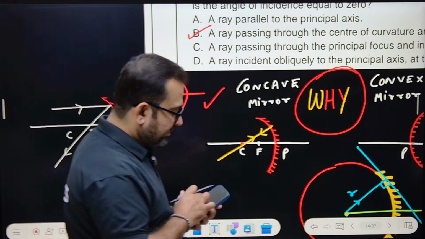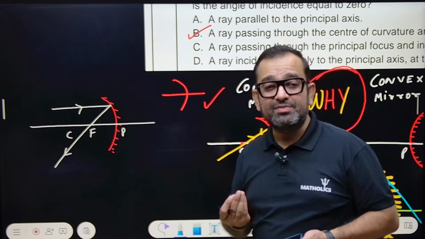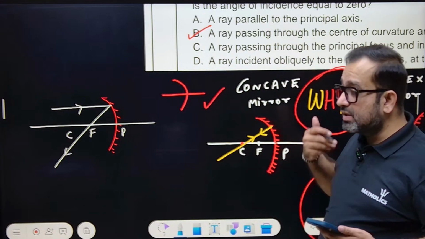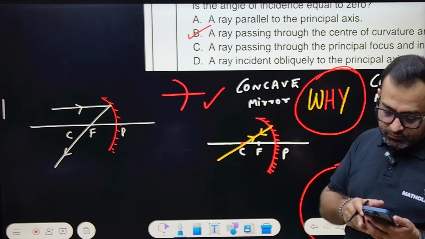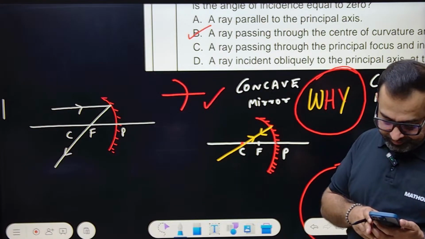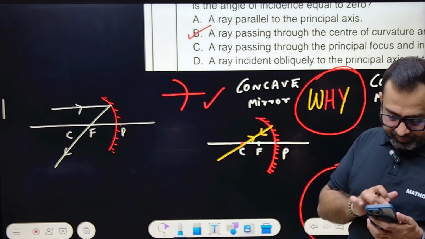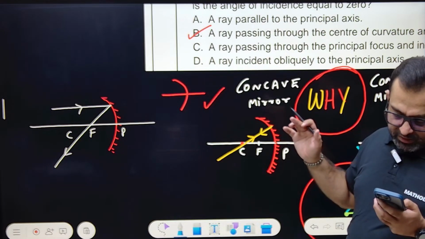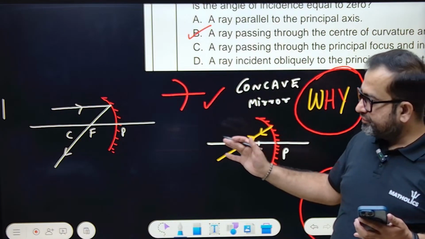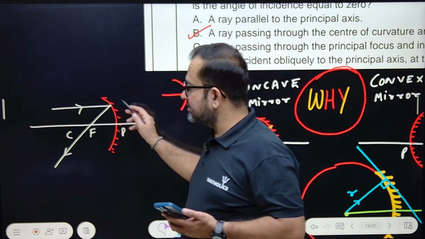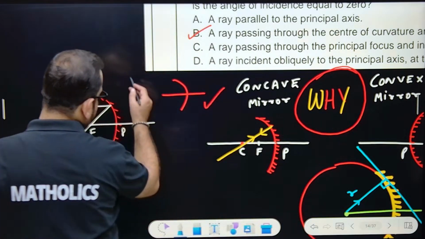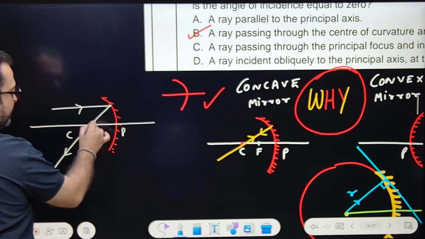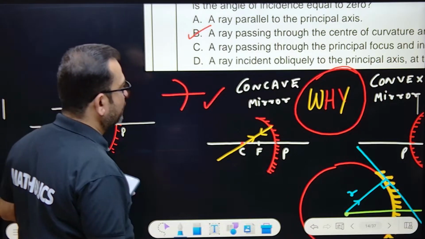See, these are very important questions. One small MCQ can lead you towards the complete concept, and I'm going to teach this right now. Don't worry. Can you see that in a concave mirror, if a ray is going parallel to the principal axis, it will get reflected and pass through the focus, right?